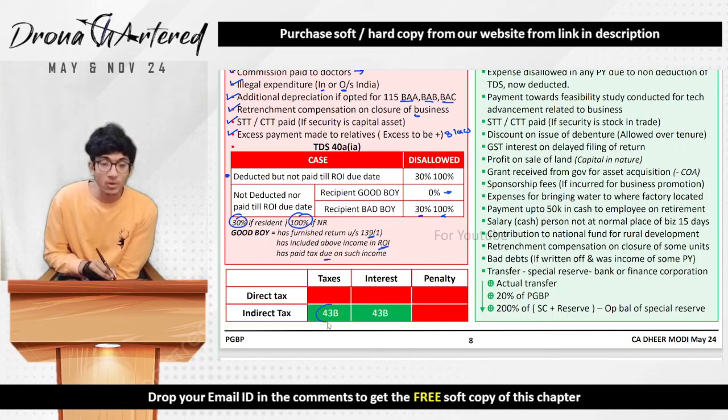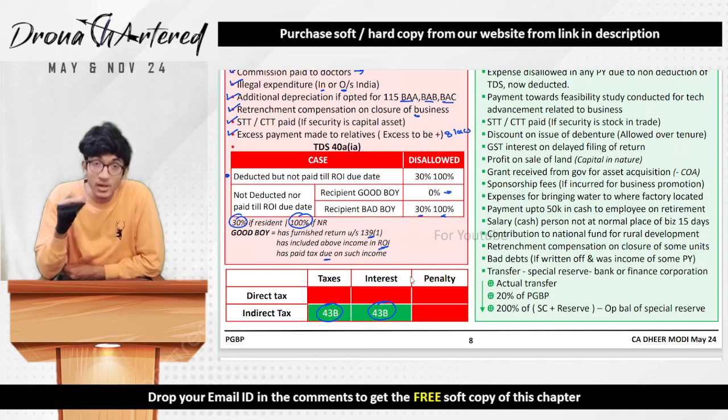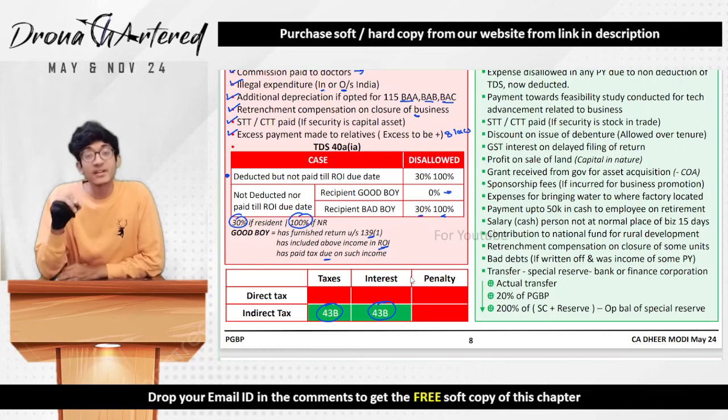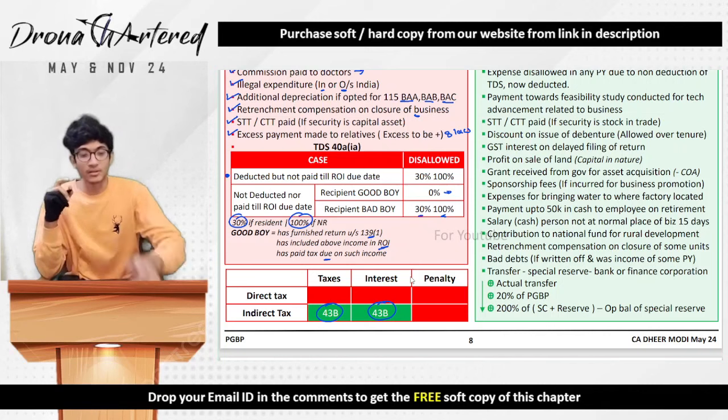So therefore, only on the basis of section 43B. 43B talks about deduction on the basis of payment. So only and only if you actually made the payment, actually the amount has gone out of your bank, only in such a case these taxes and interest for indirect tax will be allowed as a deduction.